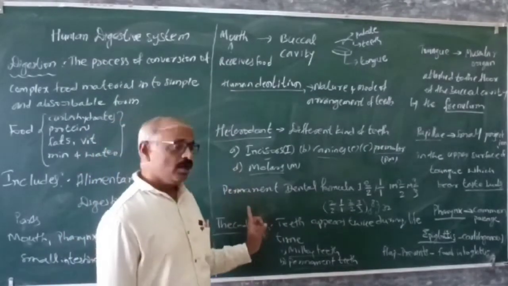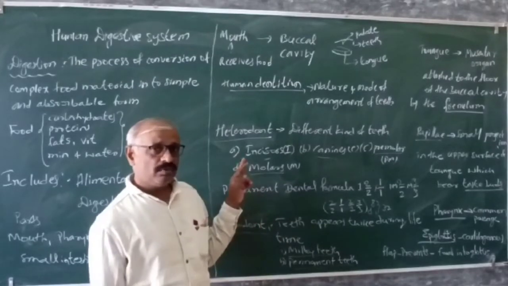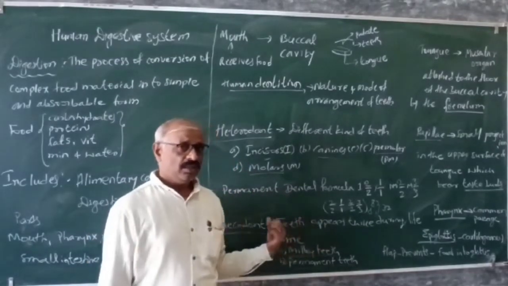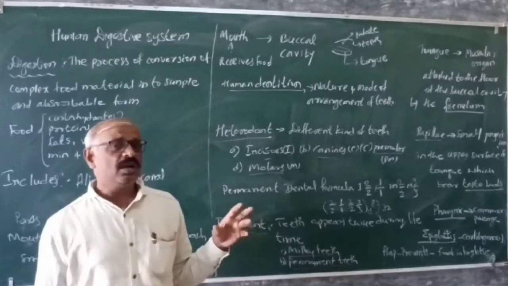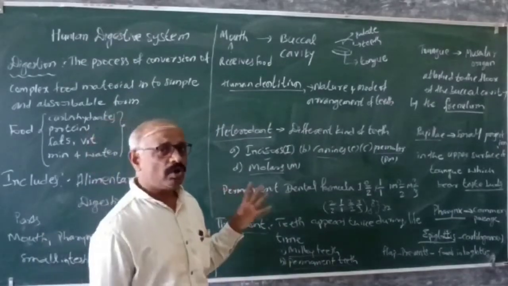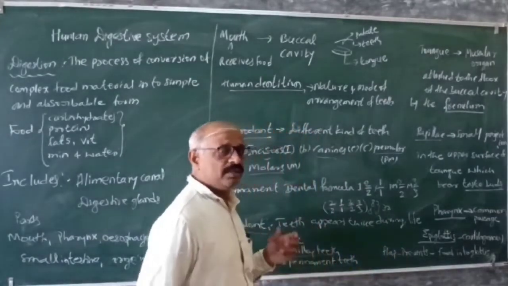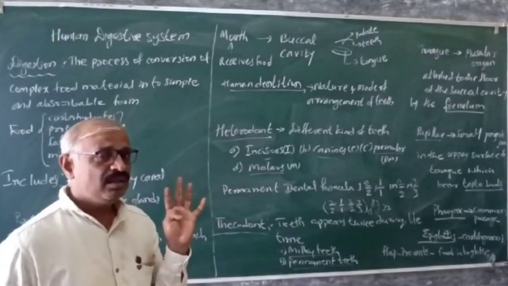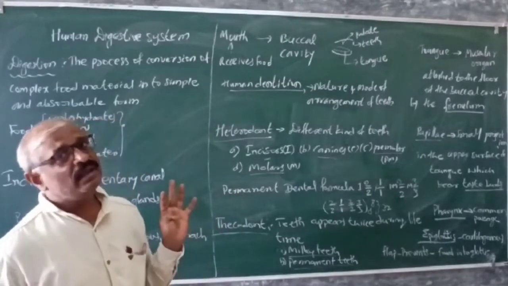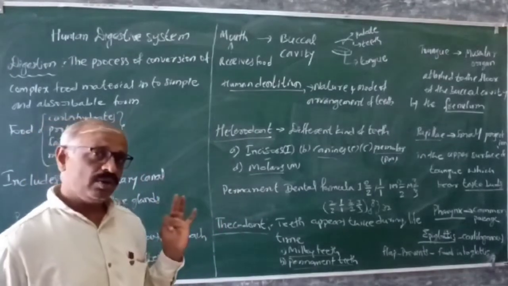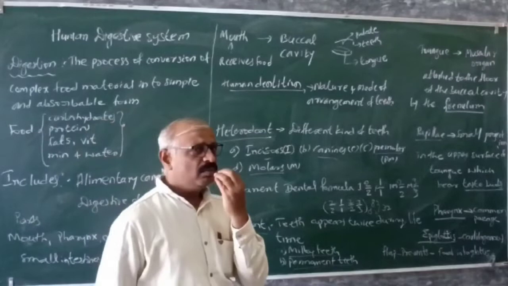So heterodont, thecodont. Heterodont is where there are different kinds of teeth. Thecodont is where the teeth are embedded in the socket. So that's called a thecodont. Two sets of teeth are there. One is called milky teeth and the second one is called permanent teeth. Okay, so this is about our mouth.